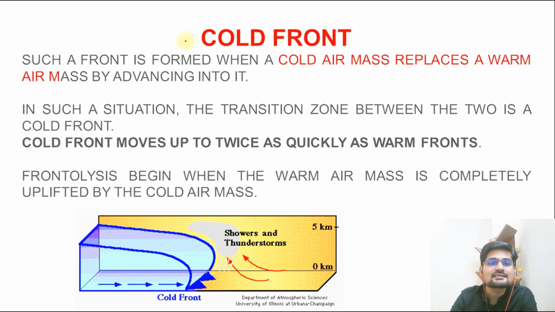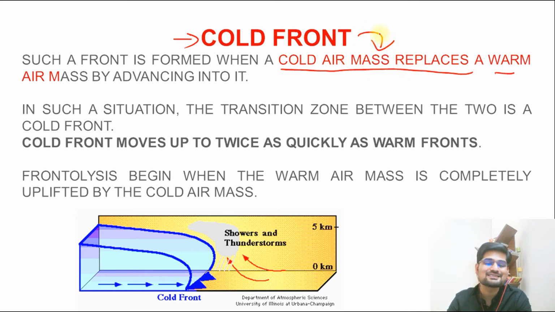Now, let's understand the cold front. A front that is formed when a cold air mass replaces a warm one. Now, here who's the winner? Simple. When a cold air mass is replacing, it means this is the winner. This is the winner of the war between cold and warm. So, that is called a cold front. In such a situation, the transition zone between the two is called a cold front.